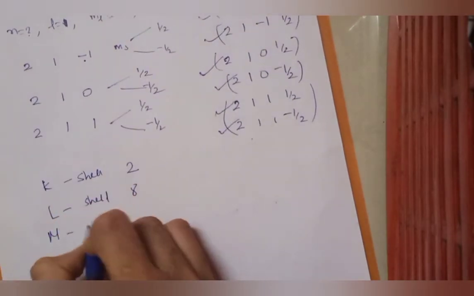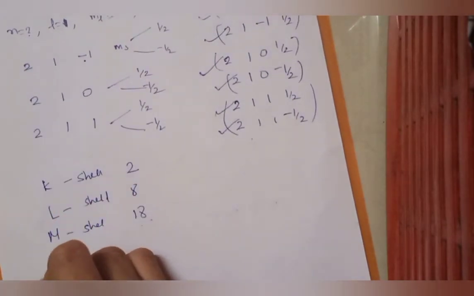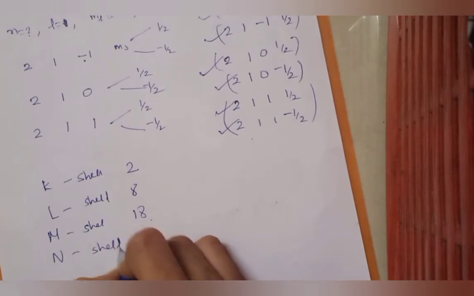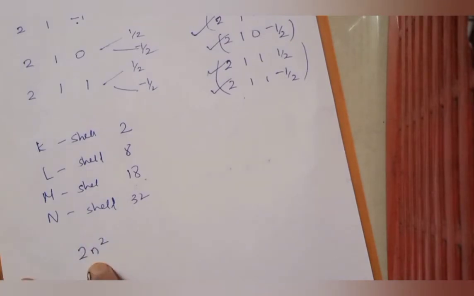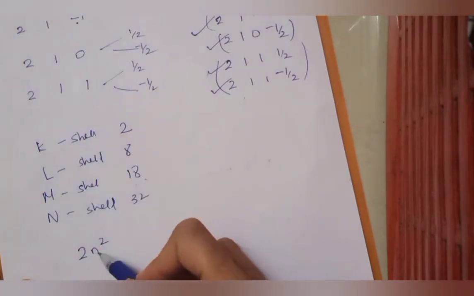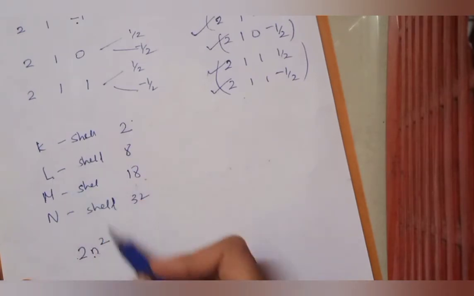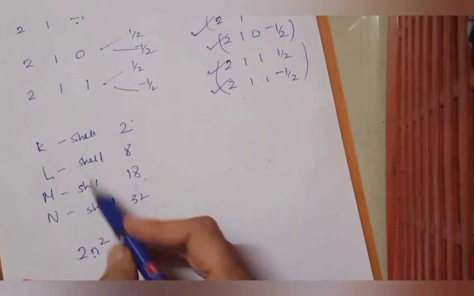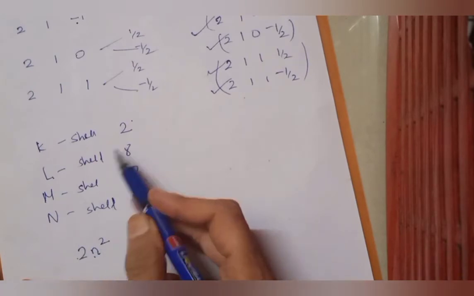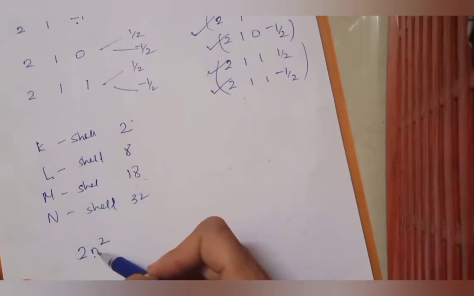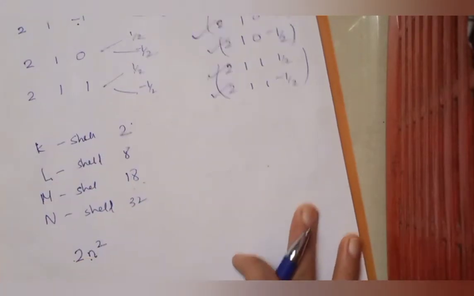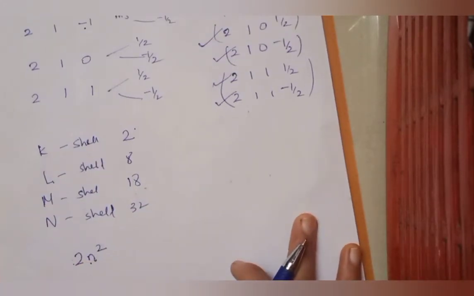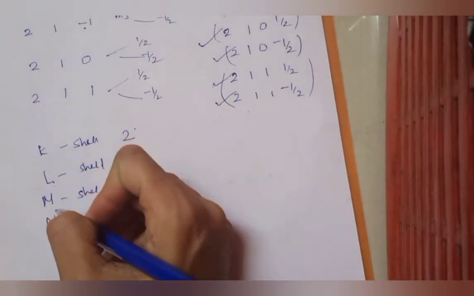If you will calculate for M shell, you will get 18. If you calculate for N shell, you will get 32, because what is the formula? You can have number of electrons equals to 2n square. So for n is equals to 1, 1 square into 2 is 2. For the L, second shell, n is equals to 2, 2 square is 4, 4 into 2 is 8. For n is equals to 3, 3 square is 9, 9 into 2 is 18, like this. So this is how we are getting these different values. Okay, so this is all about K L M N shell.